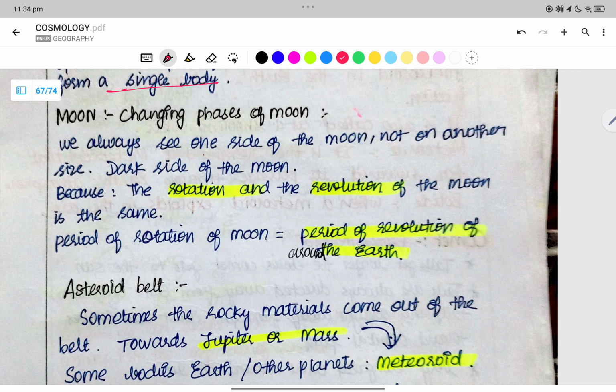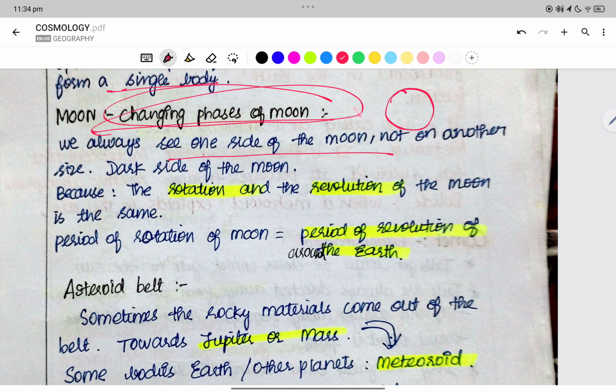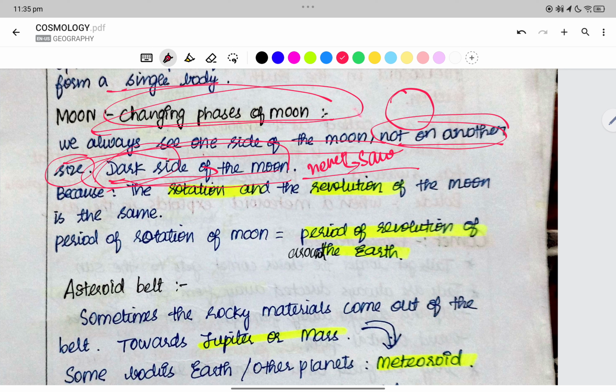Now, we have to see the changing phases of the moon. We always see only one side of the moon, not the other side. It is called the dark side of the moon. Dark doesn't mean that it lacks light. Dark means we never see that other side of the moon.